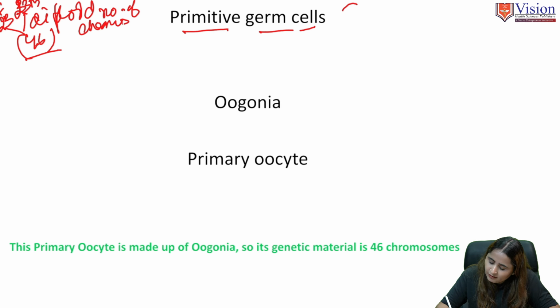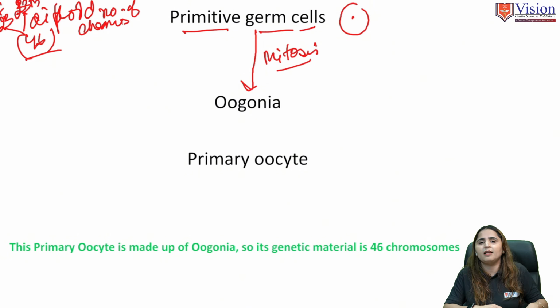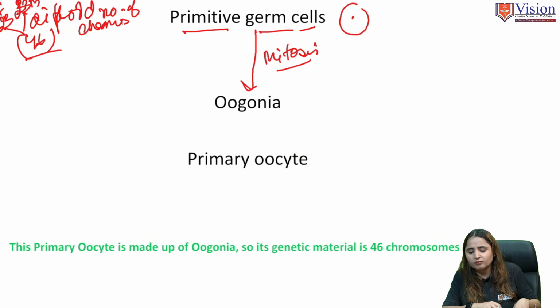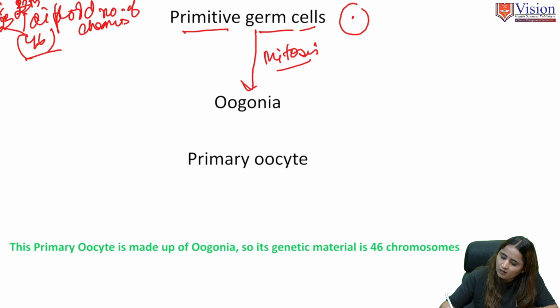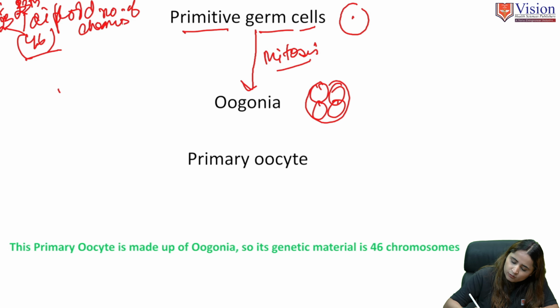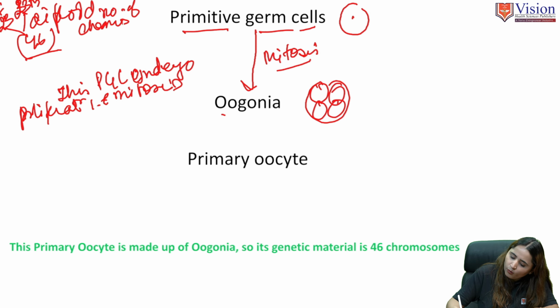This primitive germ cell, by the process of mitosis, remember first mitosis will happen. The occurrence of mitosis in the primitive germ cells will lead to the formation of oogonia. So the primitive germ cells undergo proliferation, that is mitosis, and are called oogonia.